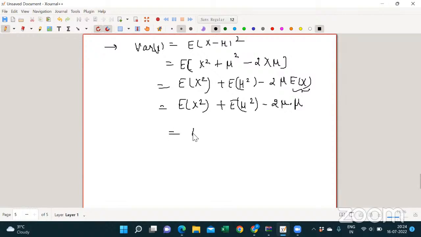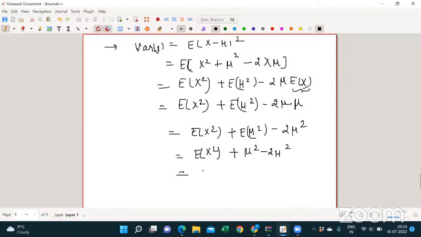So I can write expectation of x square plus expectation of mu square minus 2 mu square, so expectation of x square plus mu square minus 2 mu square.